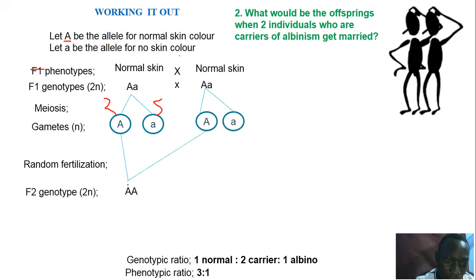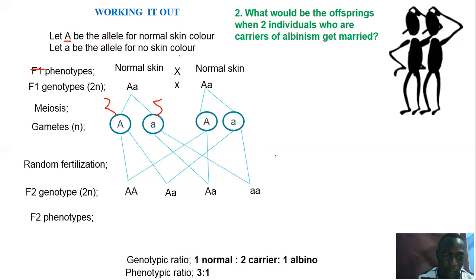The first baby is normal, normal skin. You even carry out a baby shower and all those things. The second baby is normal. You celebrate. The third baby is normal. You celebrate. Then the fourth born comes out as an albino. That's when you say, kumbe, we were carriers.